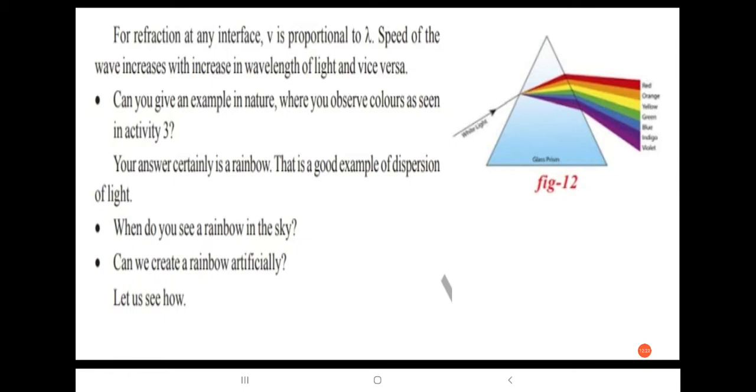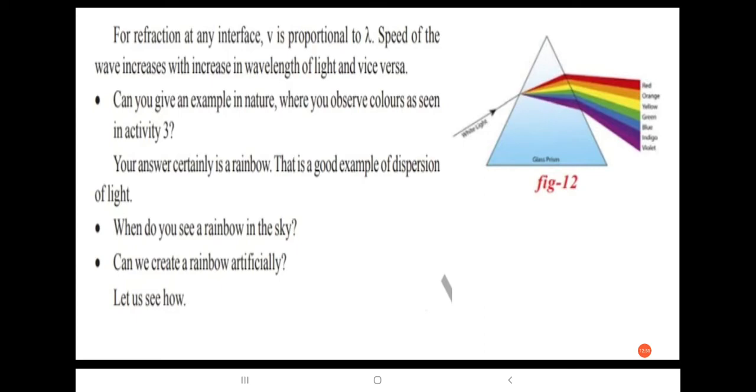Right. So can you give an example in nature where you observe colors as in activity 3? Yes, a rainbow is a good example of dispersion of light. So when do you see a rainbow in the sky? Can we create a rainbow artificially?